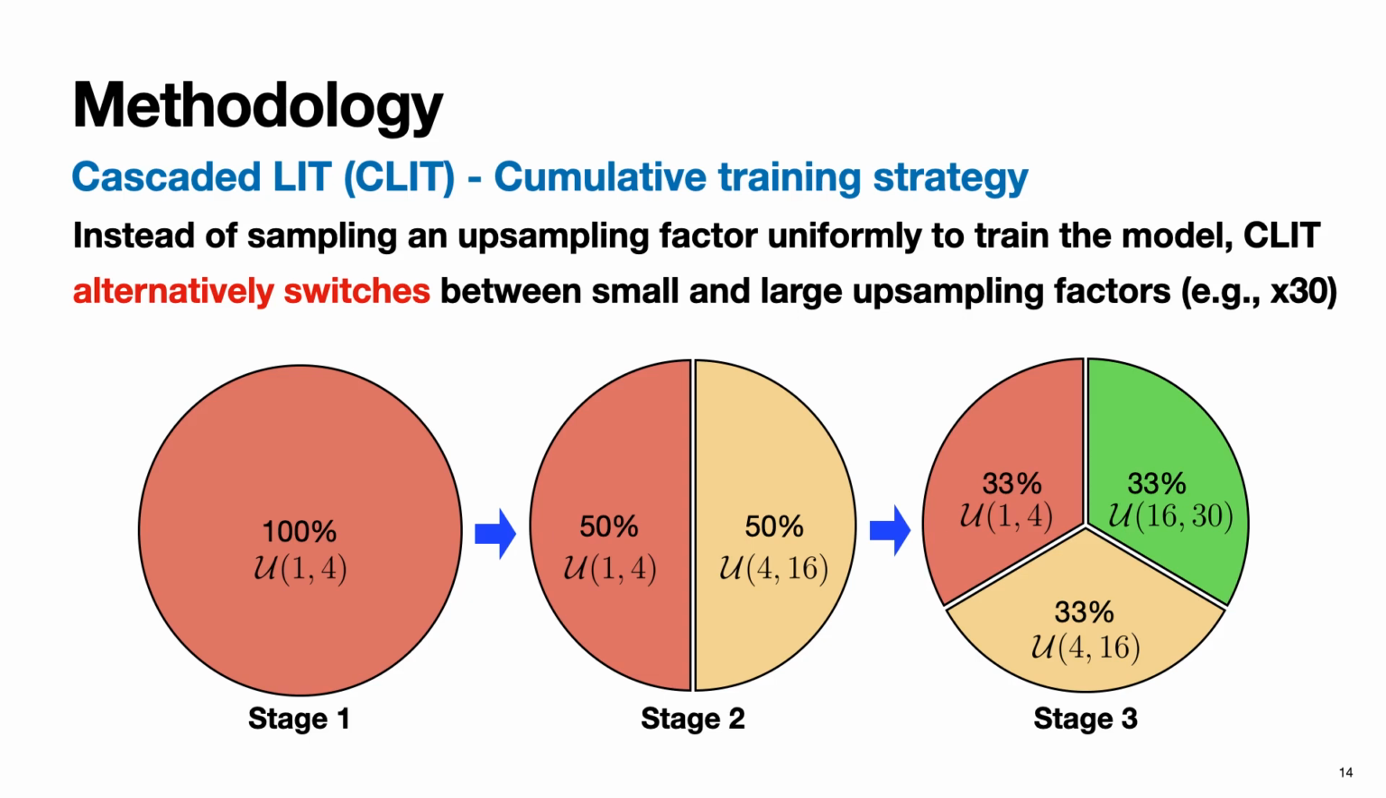However, the performance will decline when training the model directly with uniformly sampled upsampling factors. To overcome this challenge, we designed a cumulative training strategy. The core idea is to alternately switch between training with small and large upsampling factors. In the provided figure, we first train the stage 1 LIT as usual. Once the training of the first stage is complete, we incorporate the second stage of LIT into the training process. At the same time, the upsampling factors are alternately switched between small and large values. This pattern continues for subsequent stages as well.